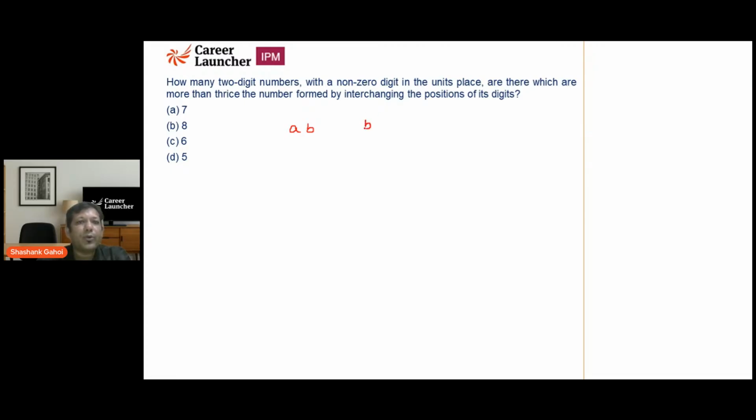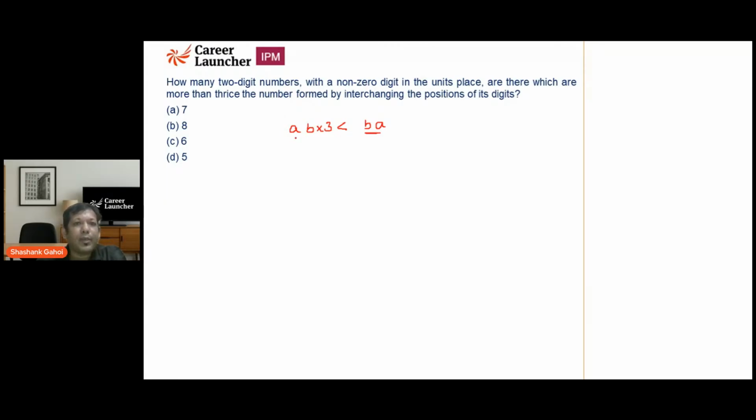So the final number is going to be BA. And this final number is greater than 3 times the original number. That's what the question is saying, and my job is to figure out how many numbers are possible. One approach, generally people think you can go with hit and trial, but if I'm talking about two-digit numbers, there are going to be a hell of a lot of them. There are 90 two-digit numbers. So what are we going to do?